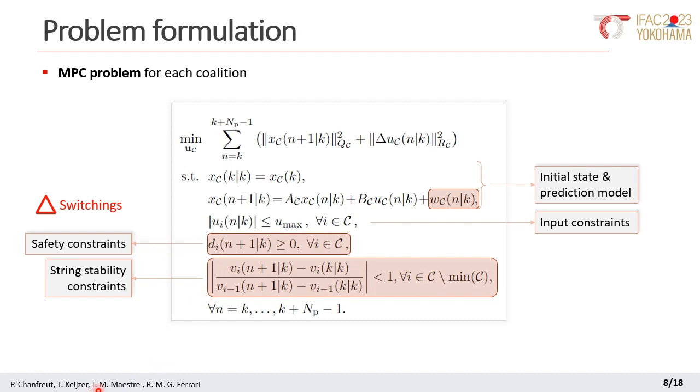So in what follows, considering these issues, we introduce a reformulation of this problem, which under mild assumptions results in a recursively feasible quadratic optimization with linear constraints that also guarantees safety and promotes string stability. This new problem is based on using a scenario-based approach and on reformulating these constraints, as will be explained in what follows.